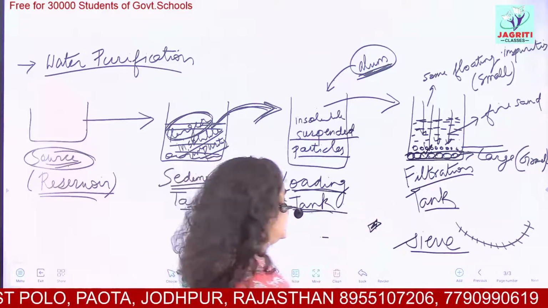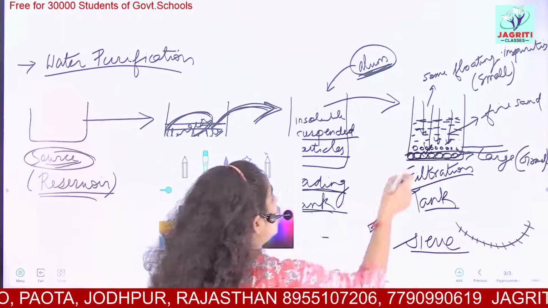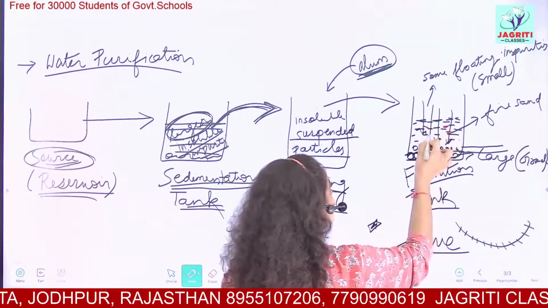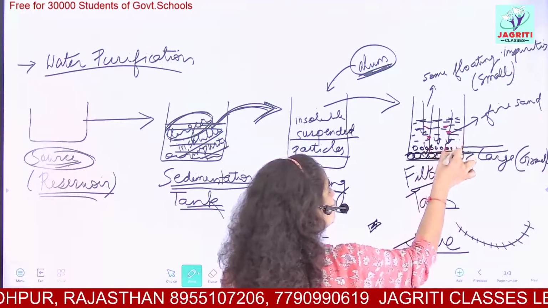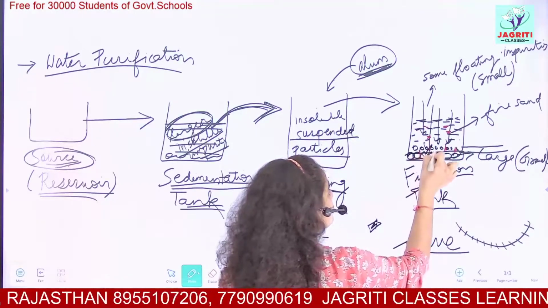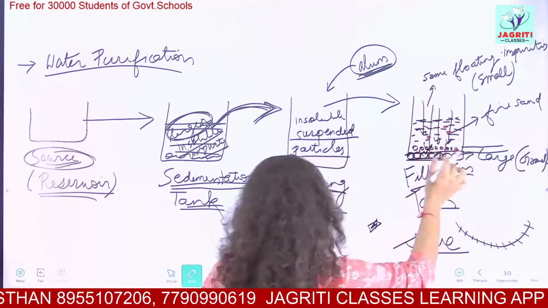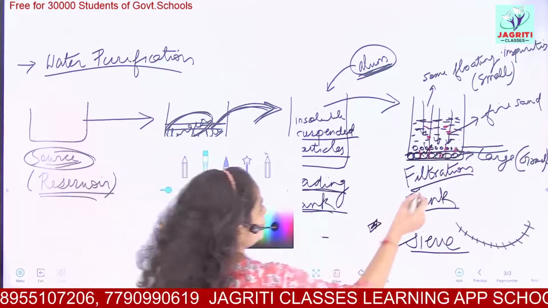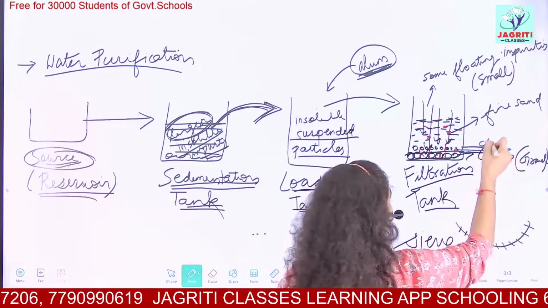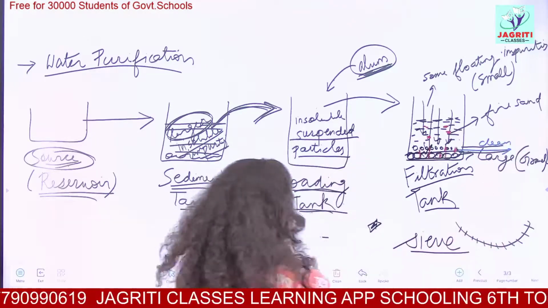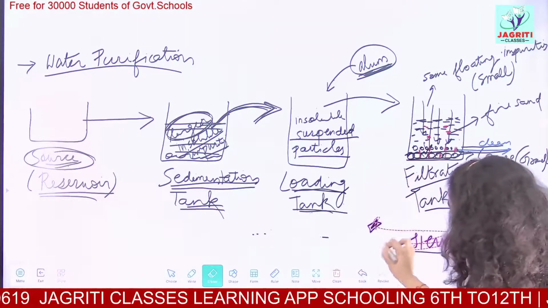All impurities get stuck in these intermolecular spaces which are present between our layers. And then as the water passes down, we have our clean water here.